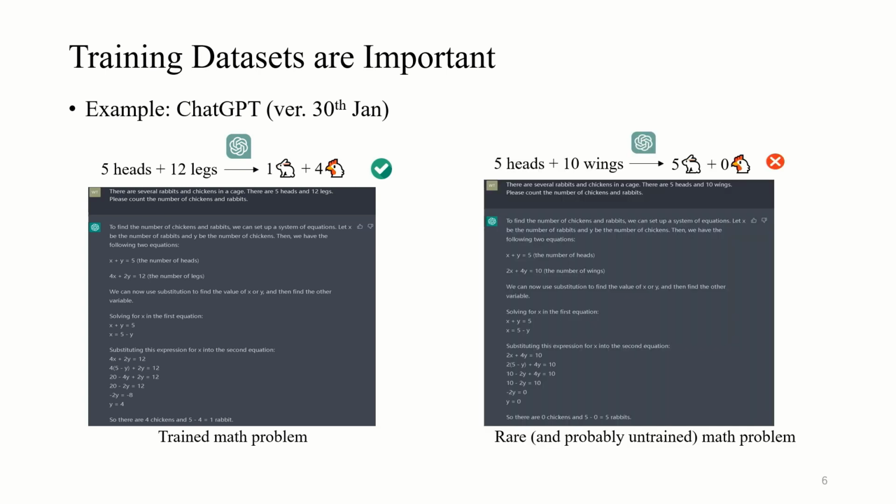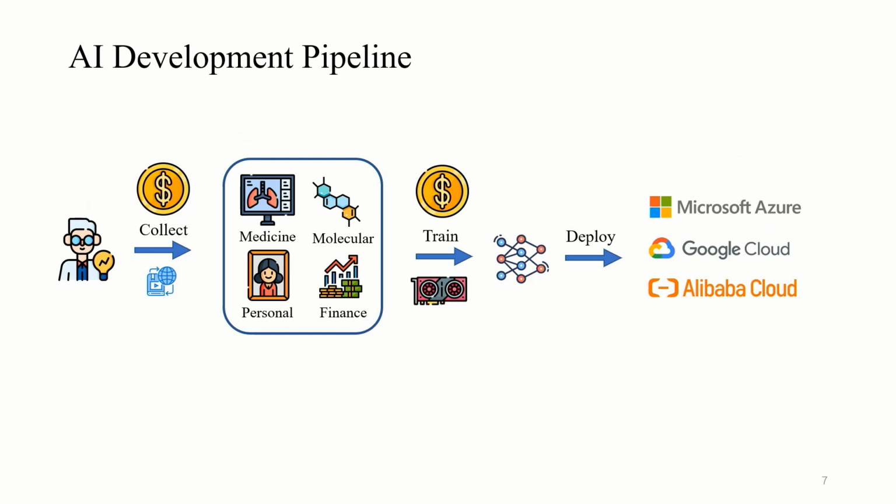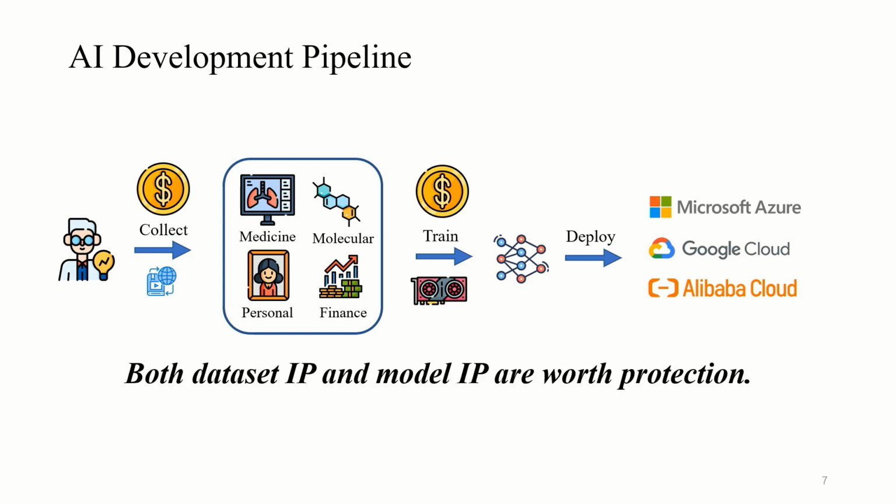From the left figure, we can see that the model gives a clear and correct solution using an equation system. But if we alter the problem a little bit, the model makes a mistake and treats the wind like a rabbit's legs. A possible reason is that the model only learned standard math problems but did not learn other problem variants during training. In general, the training dataset is a valuable property because it decides the model's feature space and generalization. Therefore, both the dataset and the model are valuable and their IP is worth protecting.